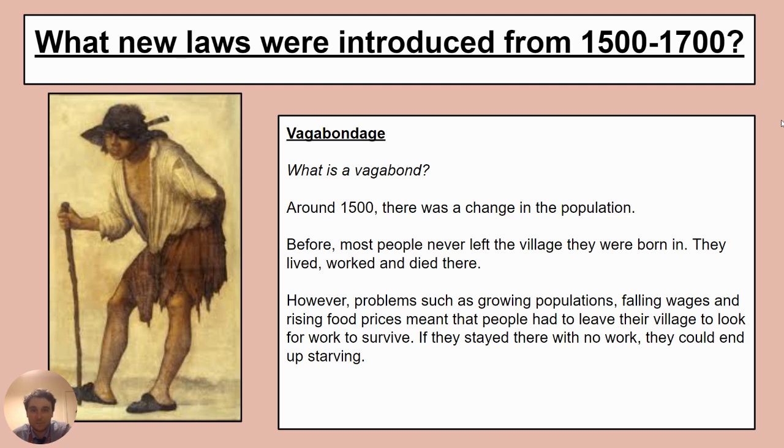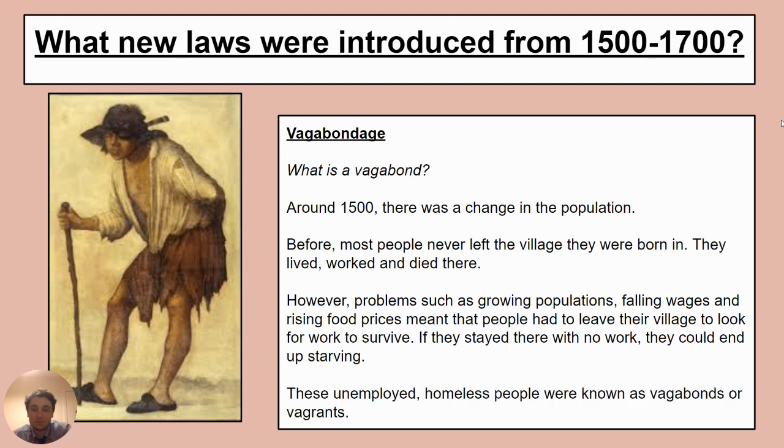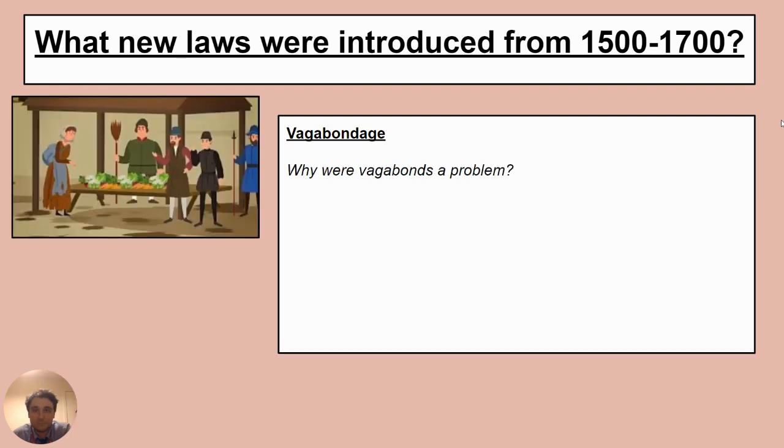to survive. If there's no job in your village, you either stay there and die, or you leave and you look for work elsewhere. So these unemployed, homeless people were known as vagabonds or vagrants, people who had left the place they were born to look for work.